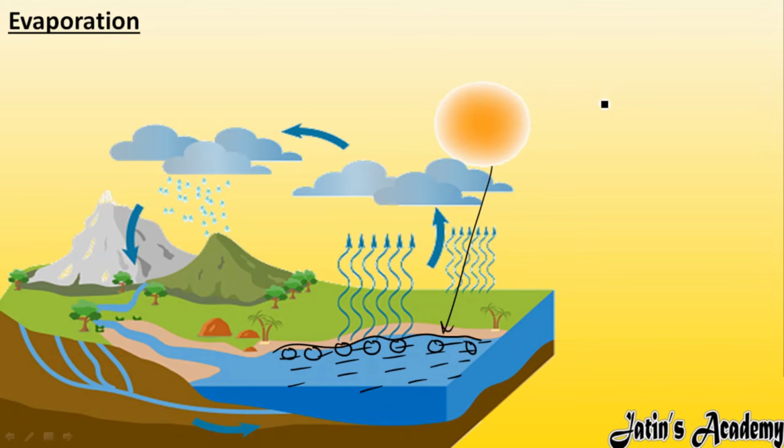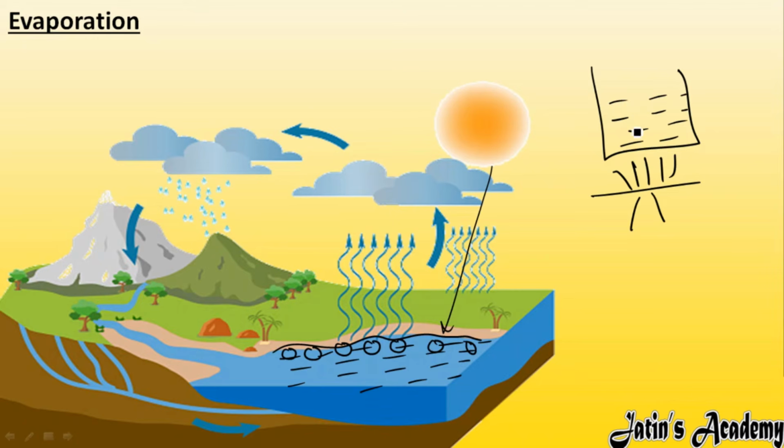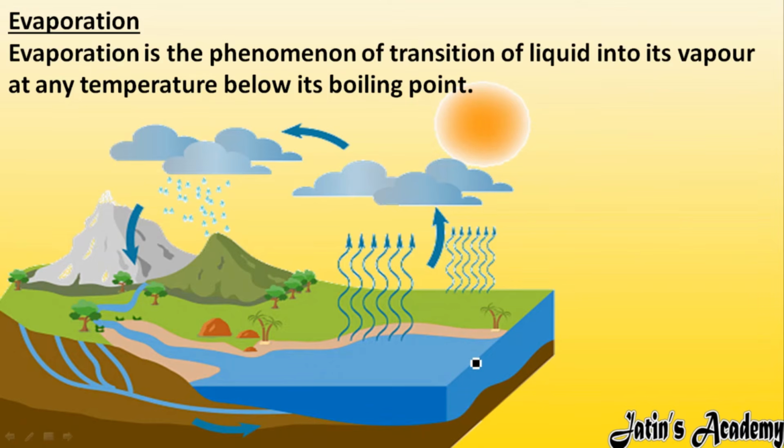But in the case of boiling, what happens? In boiling, whenever we are heating the liquid, the particles which are downside, very near the flame, will take the heat and move upward, and then they will convert into the gaseous form. So boiling is a bulk phenomenon, meaning each and every particle is going to boil, but evaporation takes place only at the surface. So here we have the definition of evaporation.